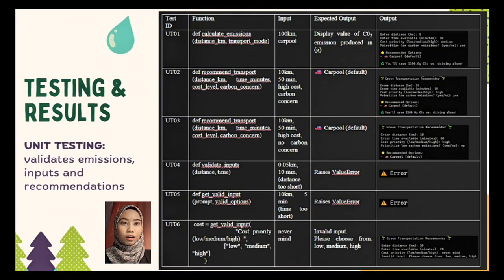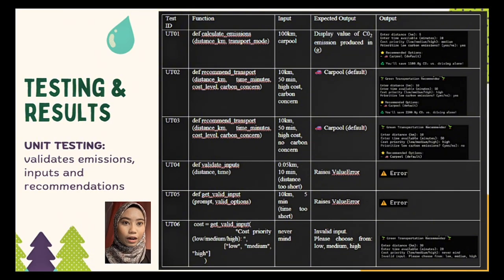Unit test 1: why do we do it? Because it verifies emission calculation accuracy for carpooling over 100 km. Also, unit tests 2 and 3 check the transport recommendations based on cost and carbon concerns. And the output matches the expected result, which confirms the functions behave as intended.